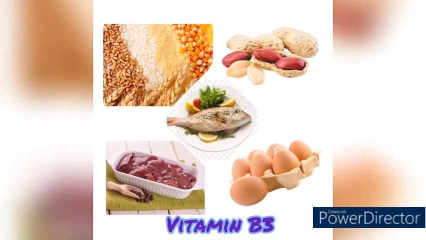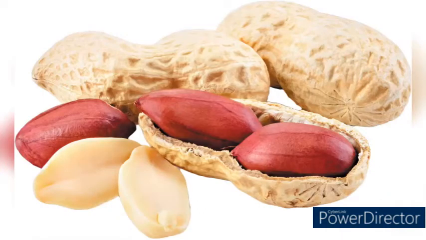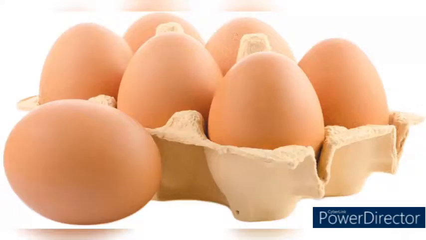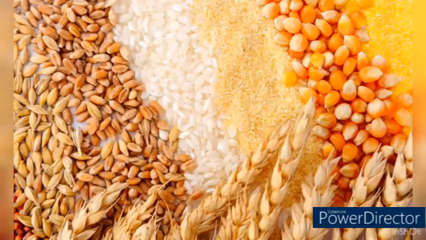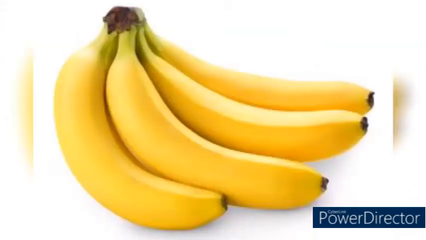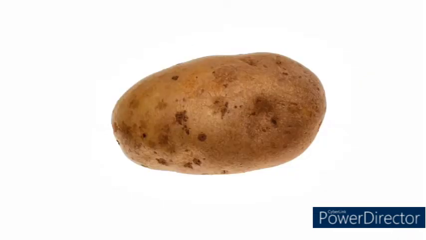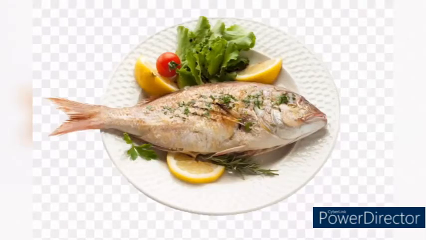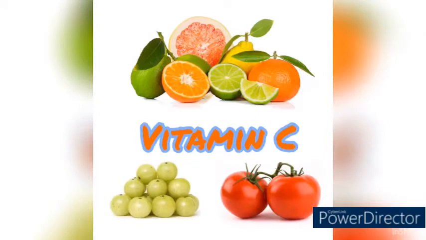Vitamin B3 is helpful for functioning of the nervous system and metabolism. We get it from peanuts, eggs, fish, liver and cereals. Vitamin B6 is helpful for brain and nerve functioning and also helps in metabolism. We get it from banana, potatoes, different pulses or legumes, and fish. Its deficiency causes anemia. Vitamin C is necessary for keeping teeth, gums and joints healthy.